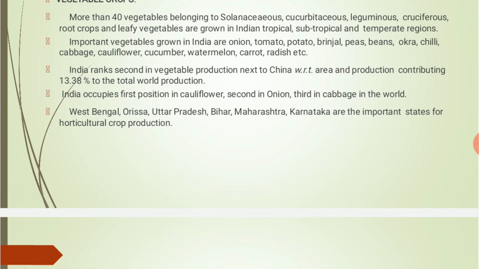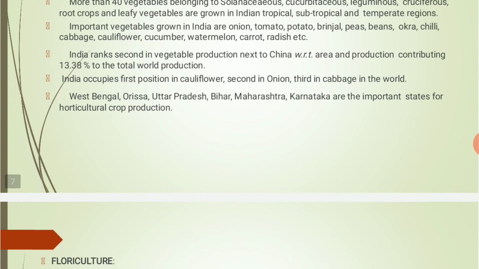India ranks second in vegetable production next to China. So in vegetable production also, India ranks second after China with respect to area and production, contributing 13.38% to the total world production.